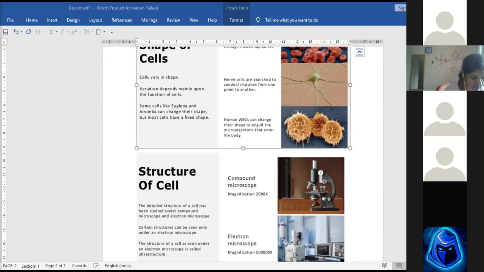Ma'am, you should write the nerve cells. Yes, this column one also: human RBCs, nerve cells, human WBCs.